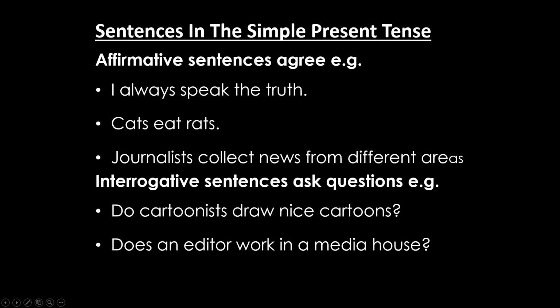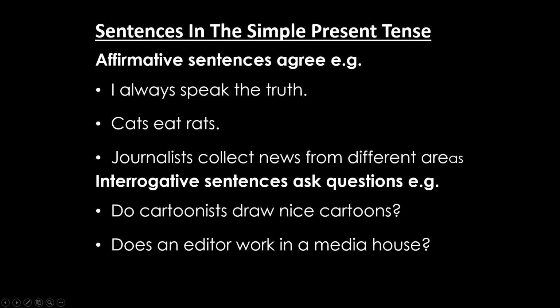So here, we are going to use the helping verb, do. If the subject is plural, such as boys, girls, men, women, cartoonists, journalists, correspondents, or if we are talking about plural pronouns, we, they, you, or the first person pronoun, I, there we are using do.